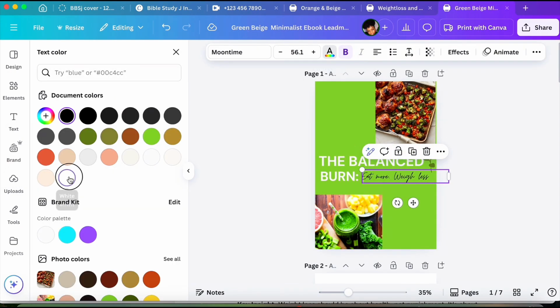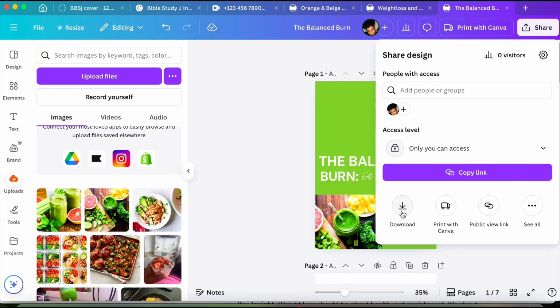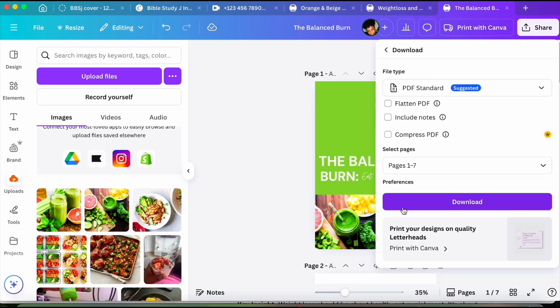When I'm done editing my ebook, I'm just gonna go ahead and edit the title as well. Okay, you don't want to leave it with the default title, so I'm gonna put the title of my ebook here so that it can be saved in that file name. Then I'll head over to share and then download.